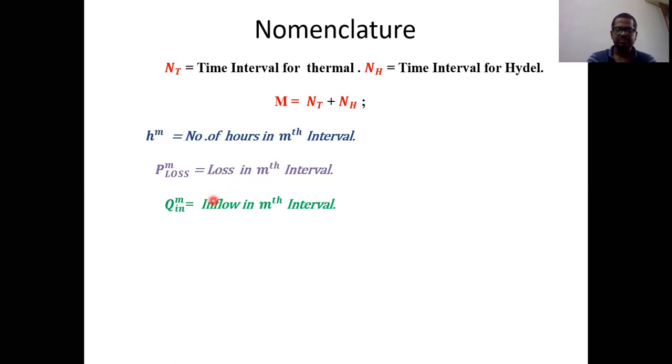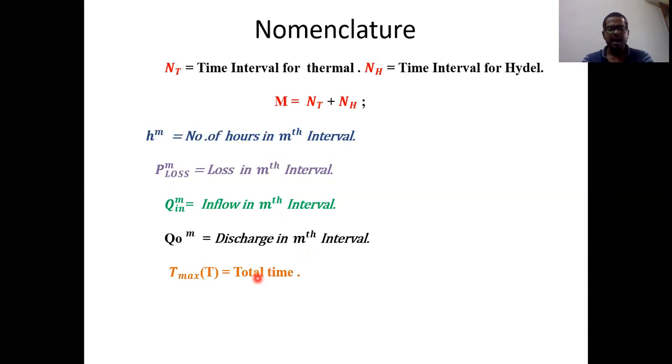Till now we have seen only the power side. Next, coming to the water side, Q in M is nothing but the inflow in the mth interval. How much inflow is there in that particular interval? Similarly, for outflow, Q naught M is the discharge in the mth interval. How much discharge is there in that particular mth interval? Okay. And coming to the timings, we have already seen this. Tmax or T is the total time, and TT or TS is the total time for thermal. I already told you that you may use T or S. T stands for thermal, S stands for steam, both are the same. And the last one is TH, the total time for hydel.